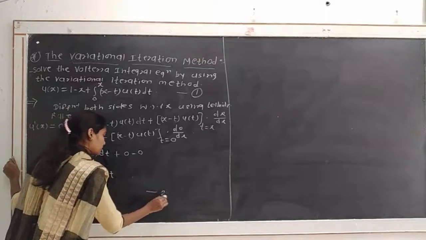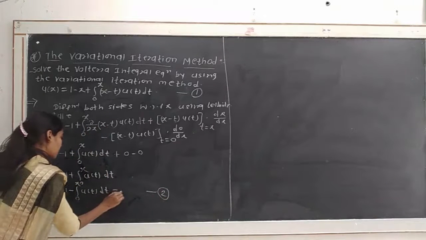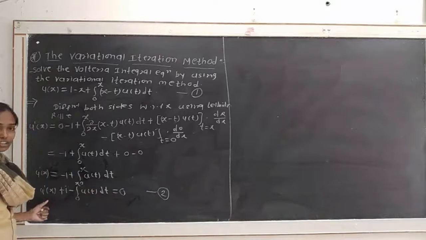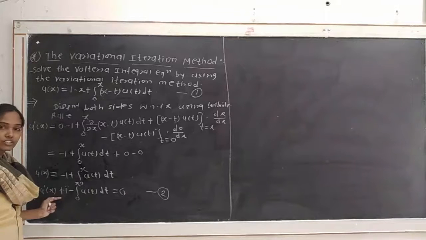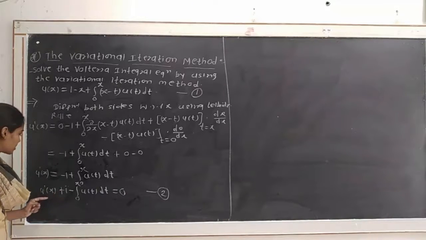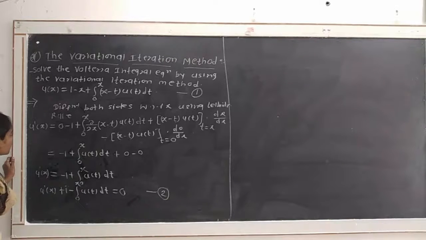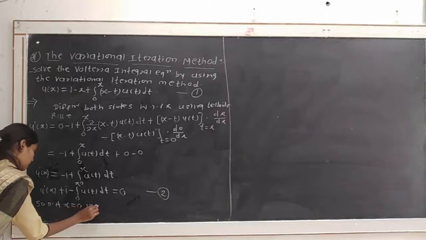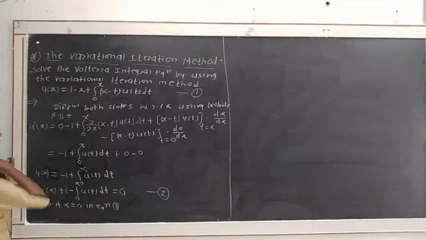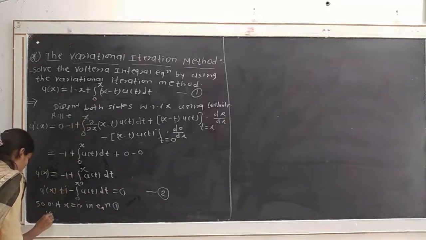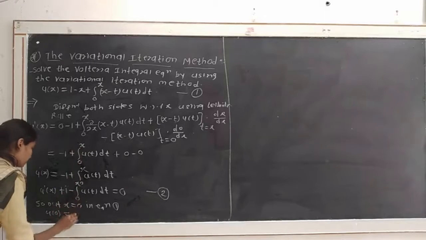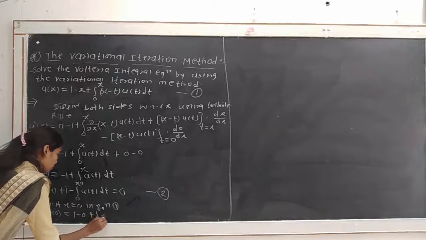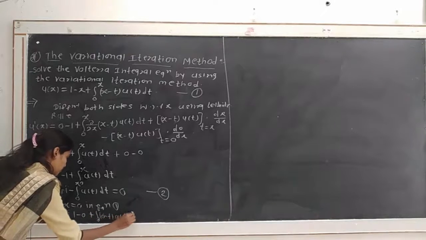Take it as equation number 2. We have to use this equation in the correction functional. Here we get a first order Volterra integral differential equation, so we have to find one initial condition. So put x equal to 0 in equation number 1. Then by putting x equal to 0 in equation number 1, we get u of 0 is equal to 1 minus 0 plus the integration from 0 to 0 of (0 minus t) u of t dt.